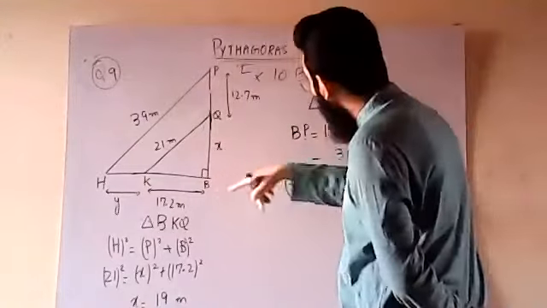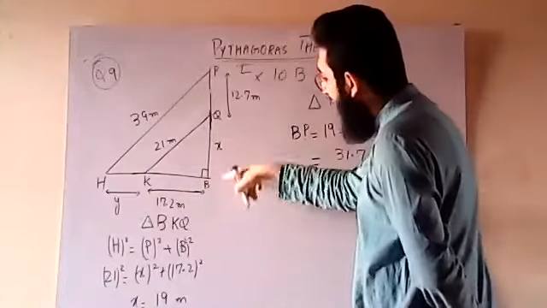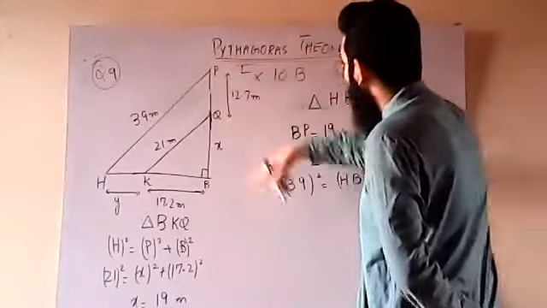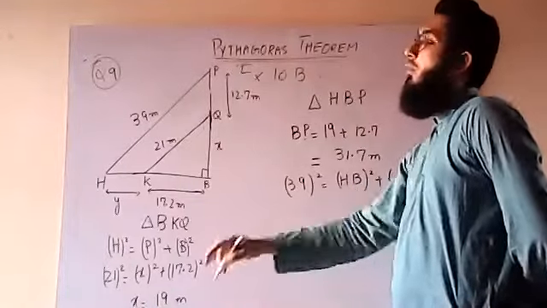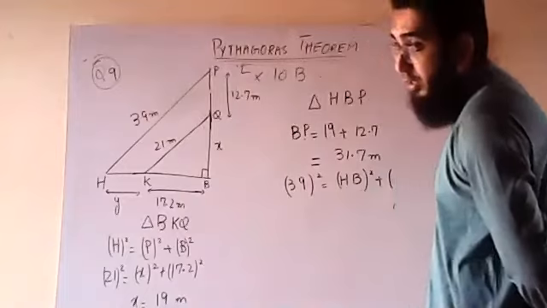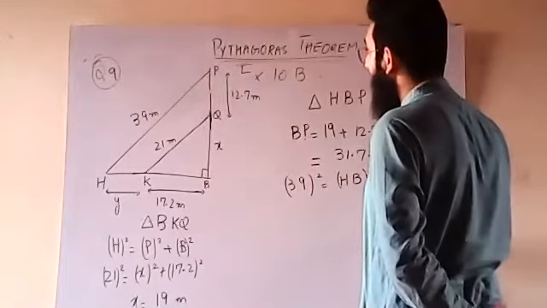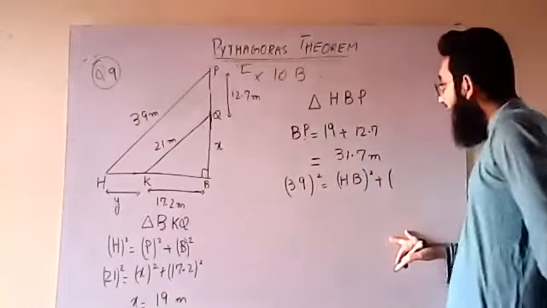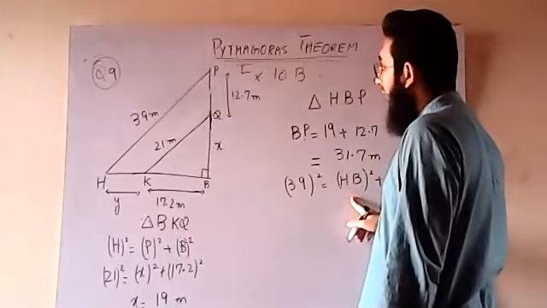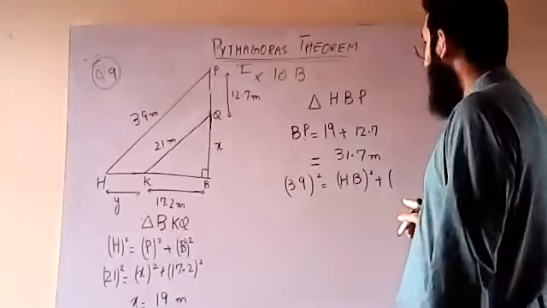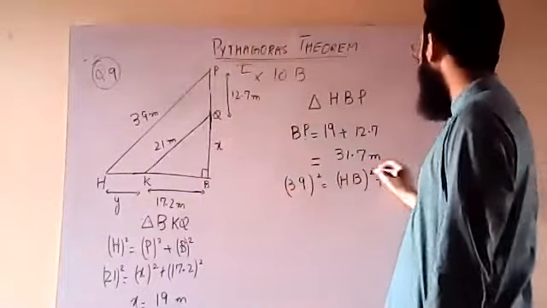What have I done for BP? I've added the value of X, that is 19 plus 12.7. Okay, this won't be correct because I'm just assuming it. I'm not calculating it for you people. Calculation is your part. I'm just giving out the concepts. Okay, girls and boys. So now what? 39 square is equal to HB square plus the whole PB square, that is 31.7 square.